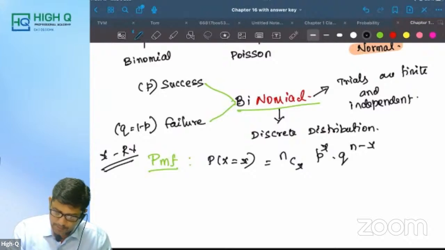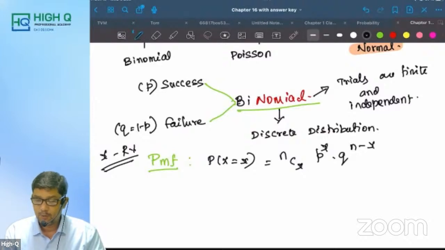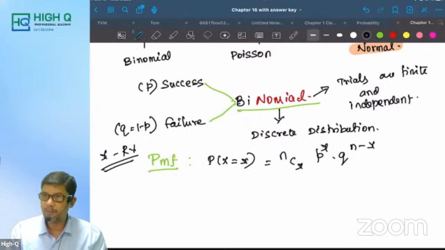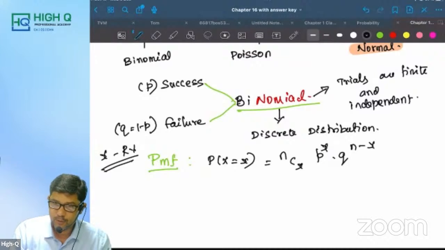P of x is equal to nCx p power x q power n minus x. What does x stand for? Random variable. Is that clear to all of you? X is nothing but the random variable. Am I loud and clear? Yes. Next, this is what our PMF is.